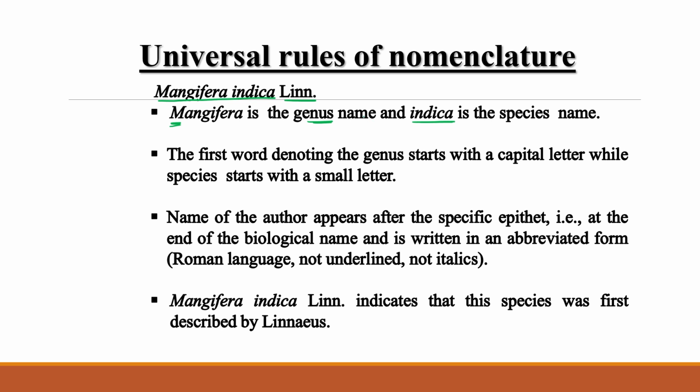As you can see over here, Mangifera indica, both the words are in italics, showing its Latin origin. And Linn means the name of the author who first identified this. The name of the author appears after the species name, at the end, and in normal Roman letters.